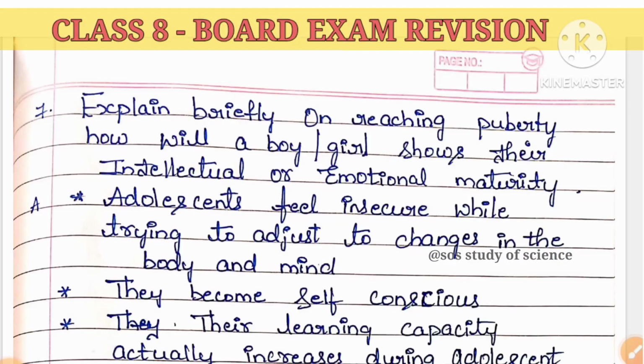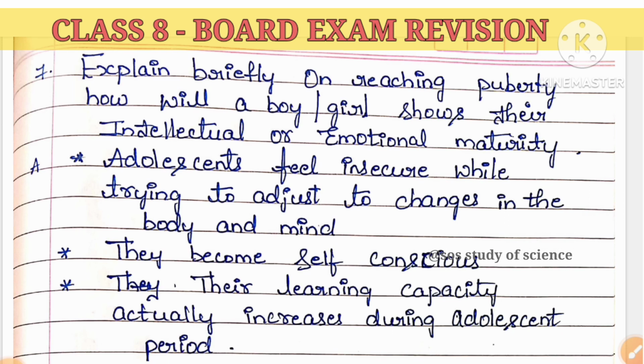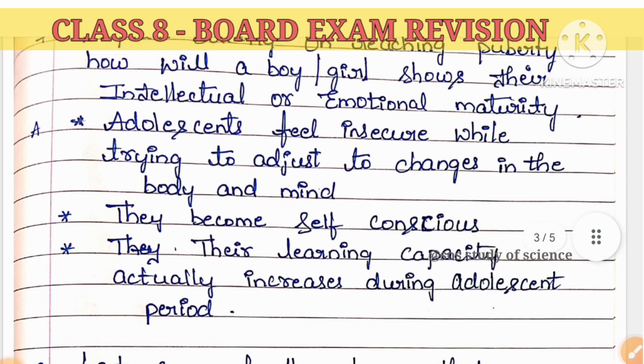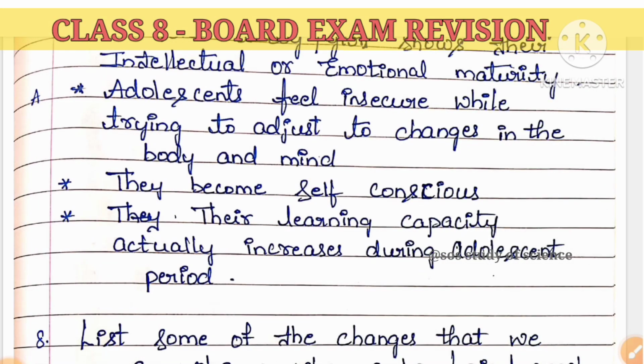Moving to the seventh question: explain briefly how, on reaching puberty, a boy or a girl shows intellectual or emotional maturity. This question was actually asked in the exam, though the way of asking was different. Remember, adolescents feel insecure while trying to adjust to the changes in the body and also the mind. When they reach puberty, they feel insecure because their body shows a lot of changes, and they also become self-conscious. That means they become more conscious about themselves and their body, and their learning capacity actually increases during the adolescent period.